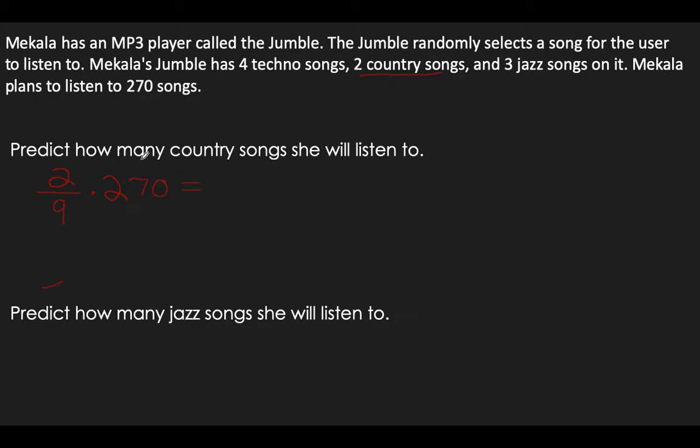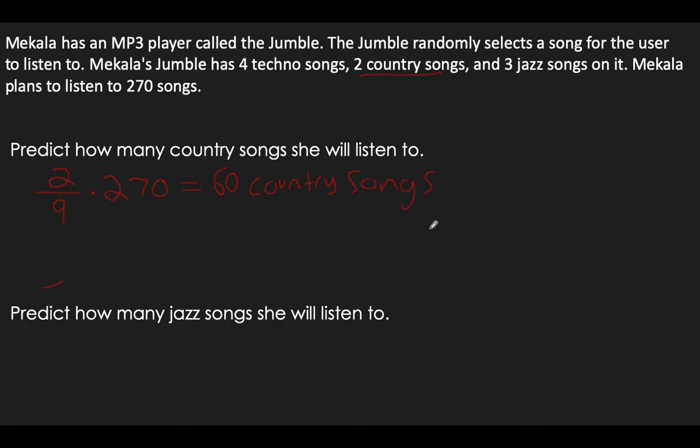And so in your calculator, I would type 2 divided by 9 times 270, and you get 60. So if she lets her Jumble randomly select songs 270 times, she should expect to listen to about 60 country songs.